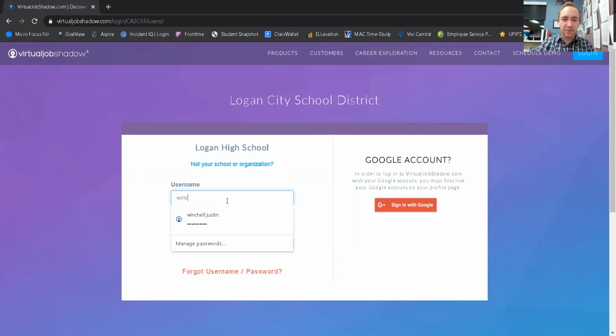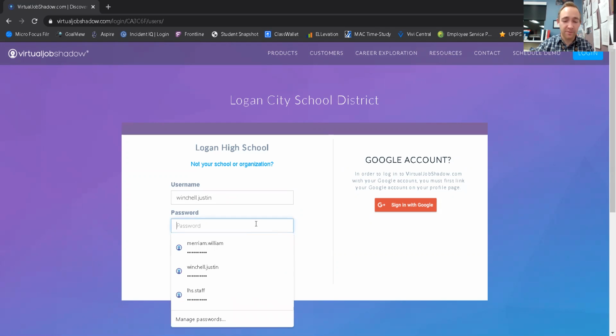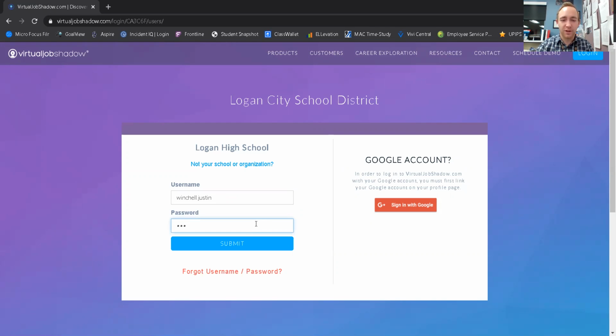Then your username is going to be your last name dot your first name. If you have multiple last names, it should be your first last name. And if you go by a nickname or abbreviate your first name, make sure you spell it out all of the way, just like it is shown on Aspire, because that's where they drew the information from to create your logins. So for example, if your name is Alexander, make sure you type Alexander and not Alex. The password is an acronym. It's just LHS for Logan High School, VJS, Virtual Job Shadow, 2020, and then press submit.